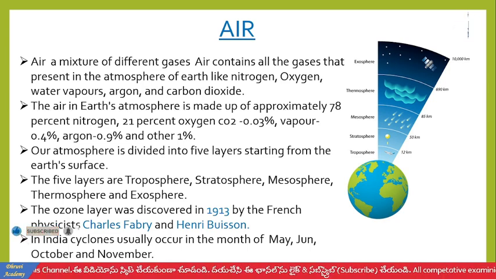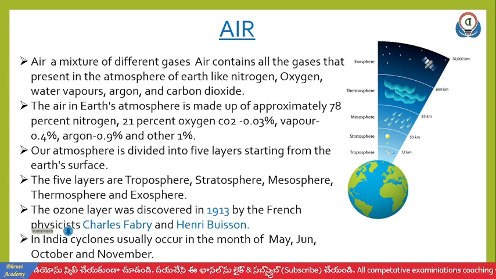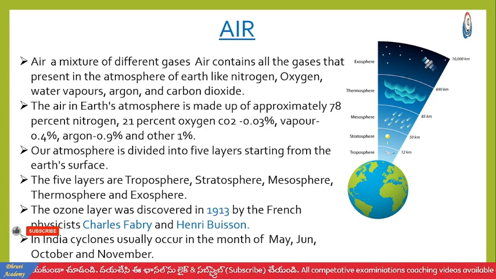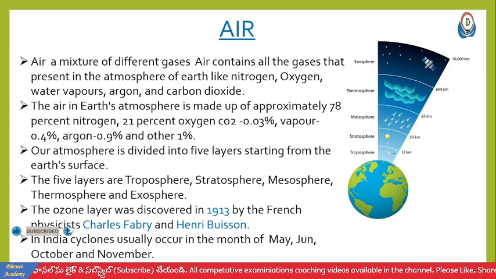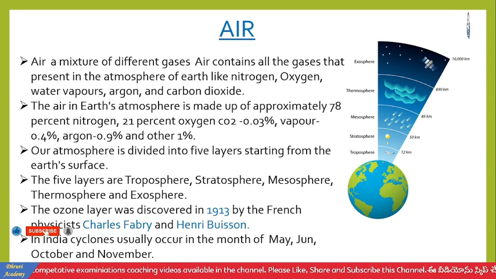The second one is the stratosphere. It extends about 50 kilometers. This is the ozone layer. In this layer, ozone absorbs harmful solar ultraviolet rays. Actually, aeroplanes usually fly in this layer, the stratosphere.